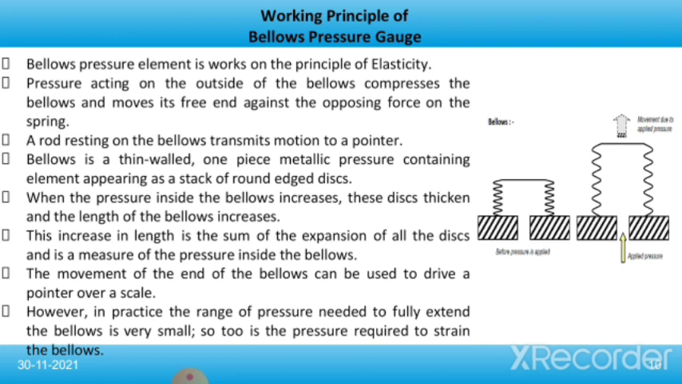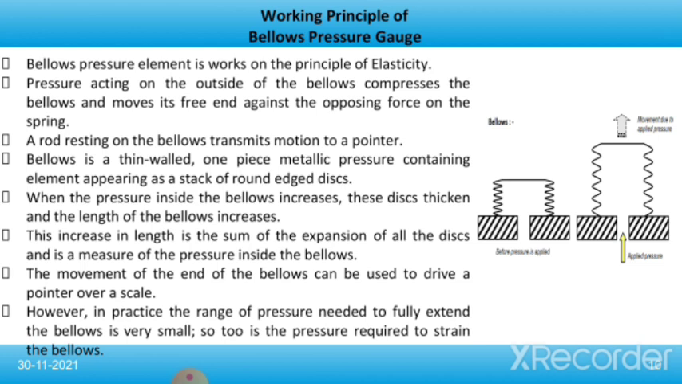Now we talk about the working principle of bellows pressure gauge. The bellows pressure element works on the principle of elasticity. Pressure acting on the outside of the bellows compresses the bellows and moves it against the opposing force on the spring. A rod resting on the bellows transmits motion to a pointer.